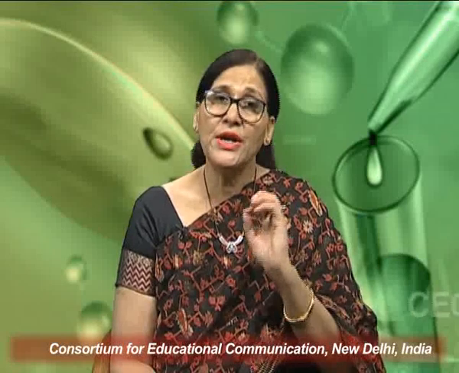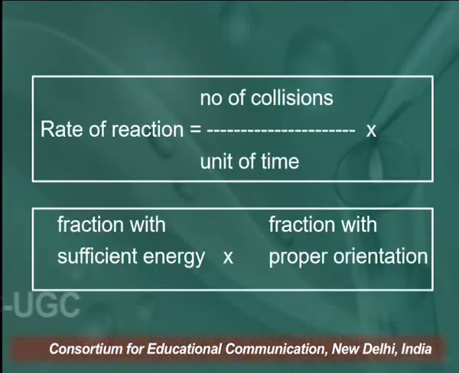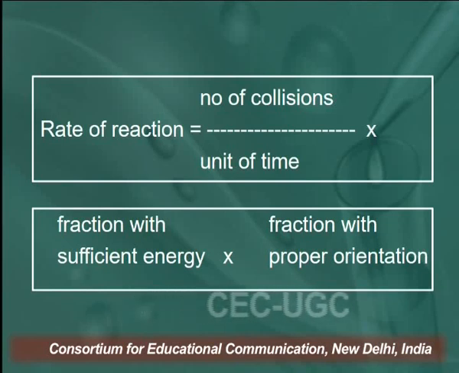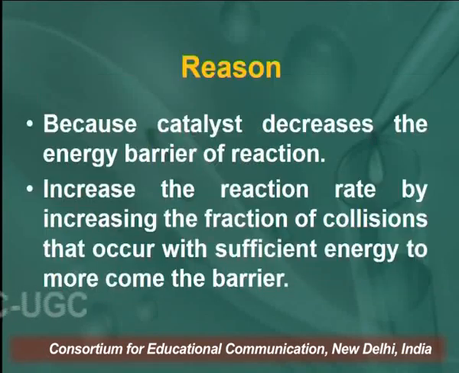Now, how is the rate of reaction calculated? The rate of reaction is calculated by the number of collisions divided by unit of time, multiplied by the fraction with sufficient energy, multiplied by the fraction with proper orientation. So, this is the formula by which we can calculate the rate of reactions.